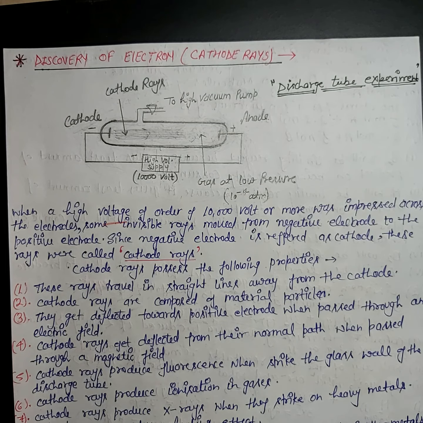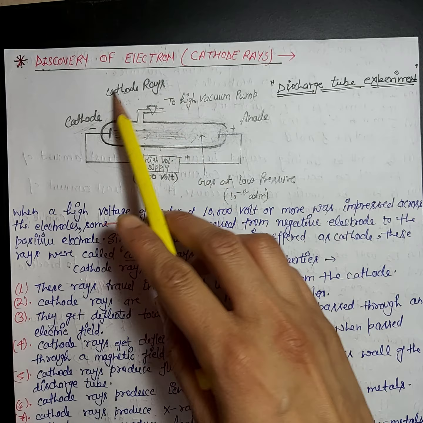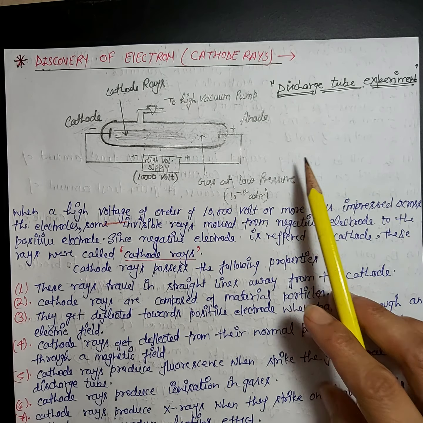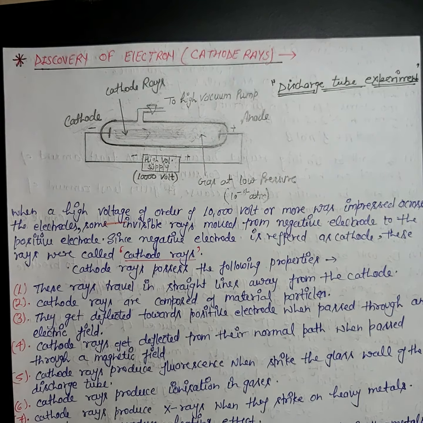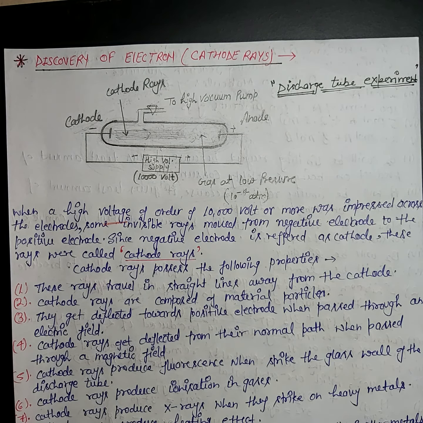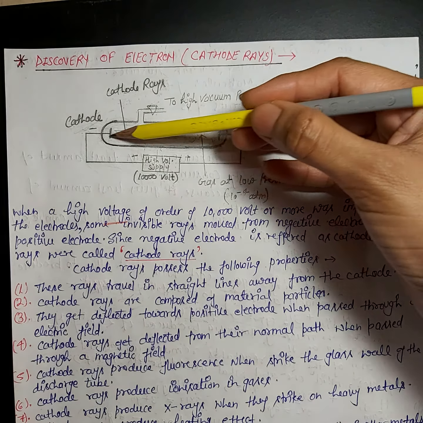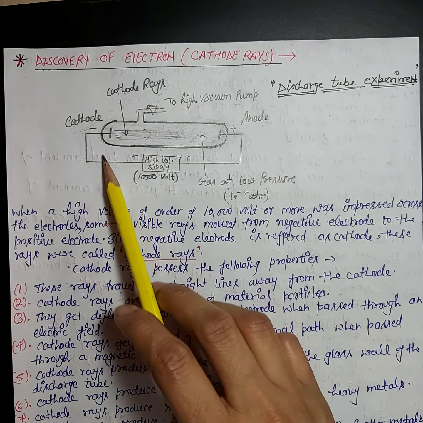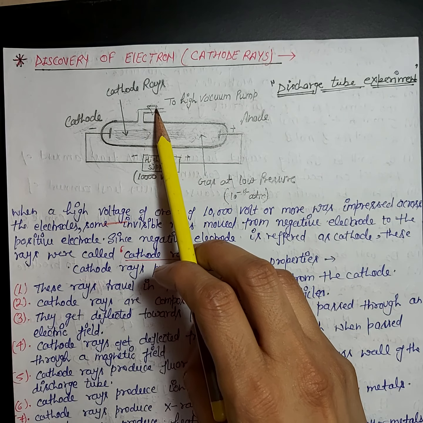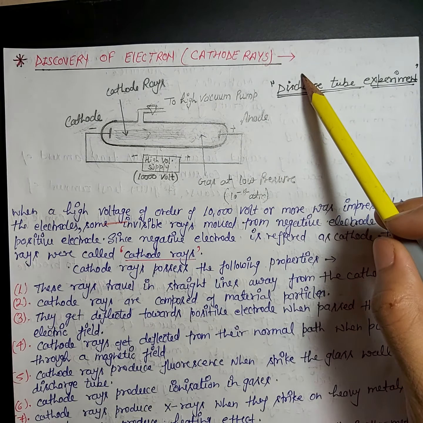So, I have used one term, discharge tube experiment. What is the discharge tube experiment? Here I have shown the setup for the discharge tube experiment. This part is known as the discharge tube. It is nothing but a hard glass cylindrical tube, about 50 centimeter long. It consists of two metallic electrodes, one is the cathode and the second is the anode, connected to a battery, and it has a side tube through which it can be evacuated to a desired pressure with the help of a vacuum pump. So this is the setup for cathode rays.